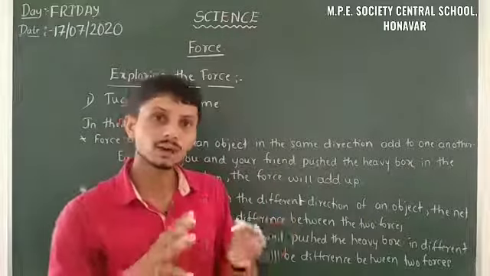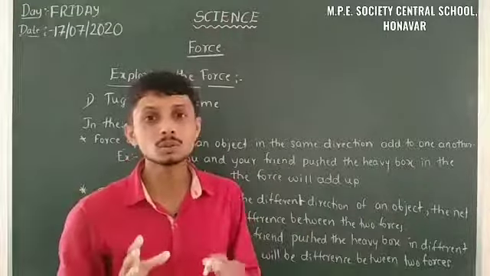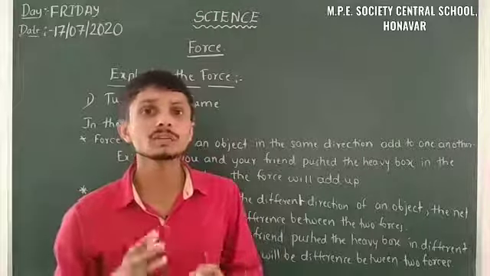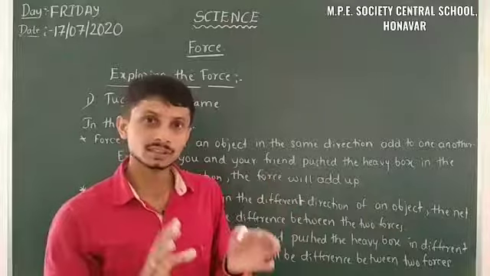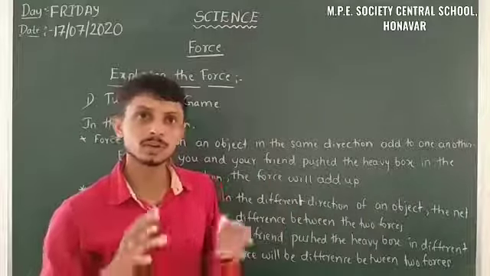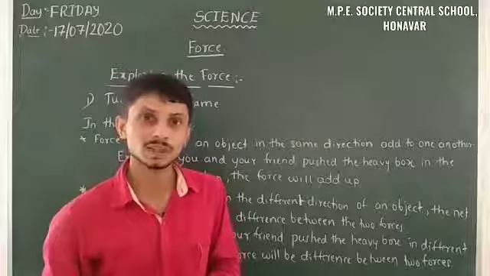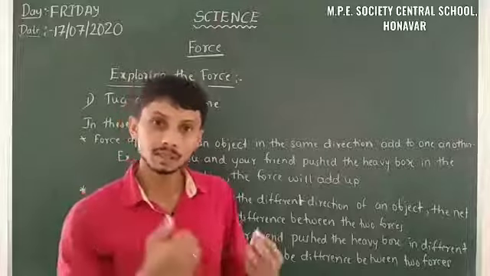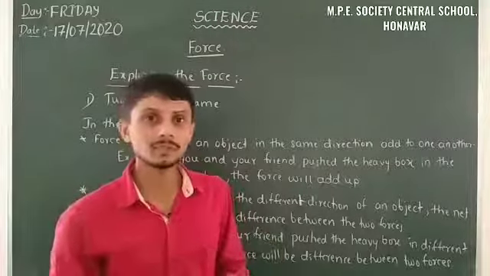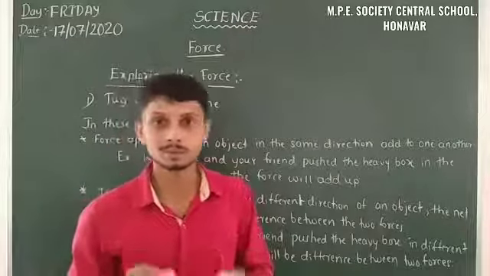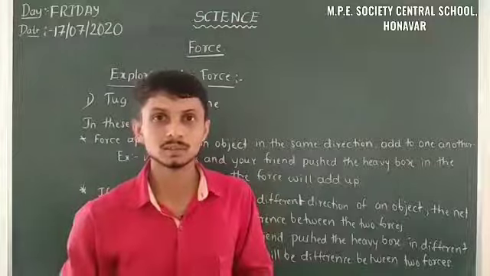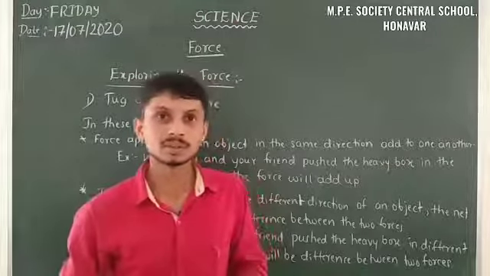In an interaction, we need at least two objects interacting with force. Finally, we discussed exploring forces: when forces are applied in the same direction, they add up, and when applied in different directions, the net force is the difference between the two forces. So I am concluding this part here.